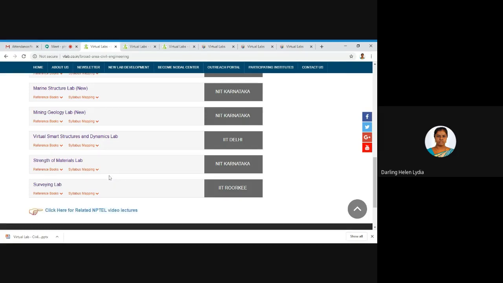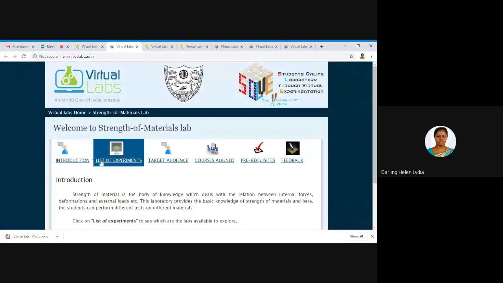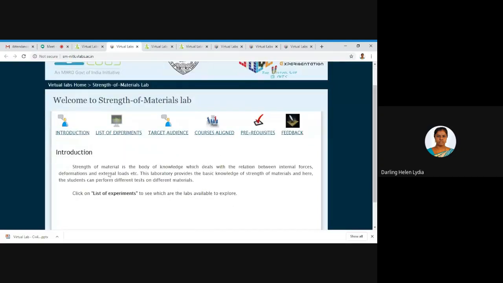So first of all, I'm going to discuss with you the basic laboratory which is required for civil engineering, that is strength of materials lab. So I'm clicking into, I'm going inside strength of materials lab. Here you can see some tabs, right? So first is introduction. So introduction gives what this lab is about, what is strength of materials, why we are studying it, those things you can see here.